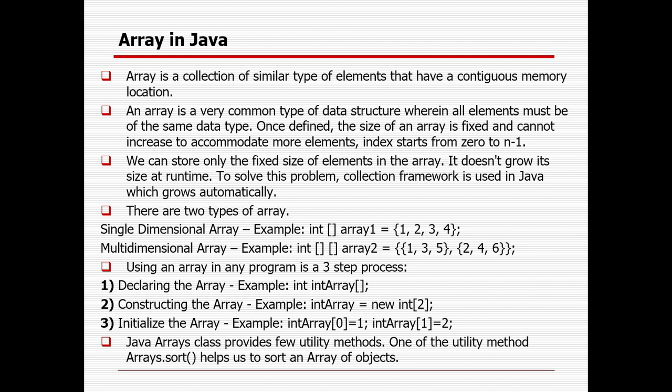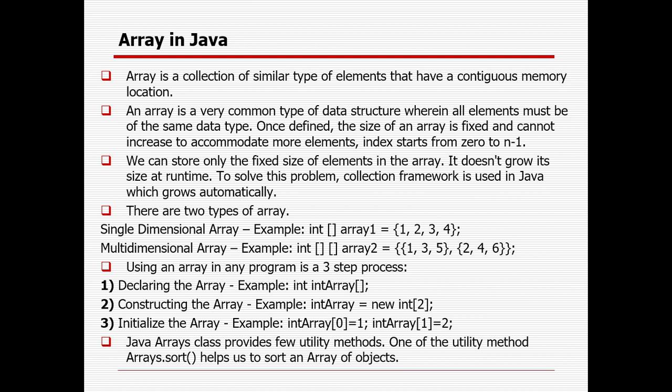Then you can get the sequence, which starts from 0 to n minus 1. Suppose you define an array of size 3, so the size will be fixed to 3. If you define only 2 elements, the other element will take the default value of the data type. There is a single dimensional array and a multi-dimensional array. Then how can you define the array?